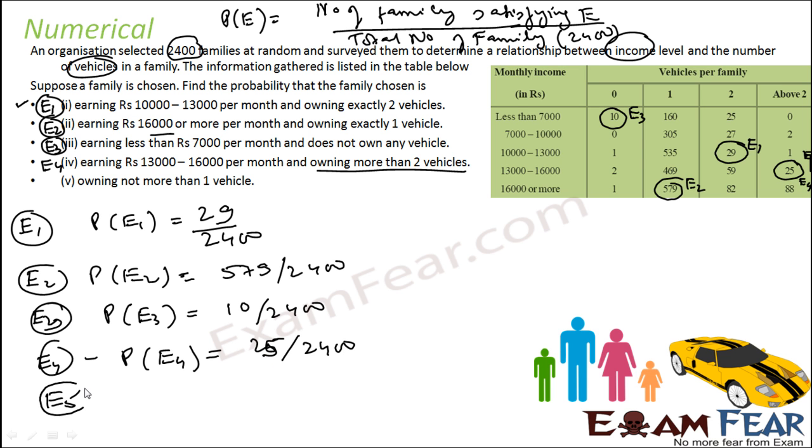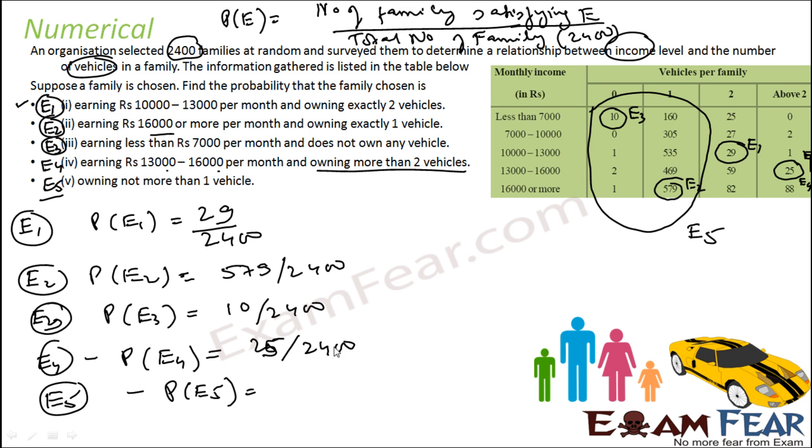Let's take E5 condition. E5 is earning 30 into 1600. This is E5. Owning not more than one vehicle. That is owning 0 to 1 vehicle, and the salary is not even considered. So this range is my E5. Correct? These families own 0 or 1 vehicle and the salary is not even considered. So probability of E5 will be what?